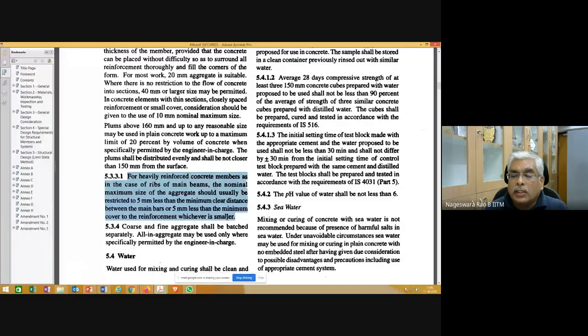So you need to familiarize yourself with where a particular clause is located in IS 456. IS 456 is allowed for your examination. When you are actually designing, you need to comply with some of these clauses. Okay. Anyway, let me go further.